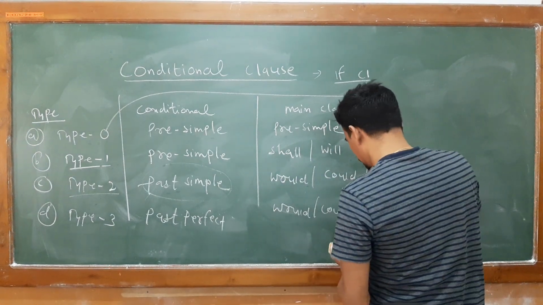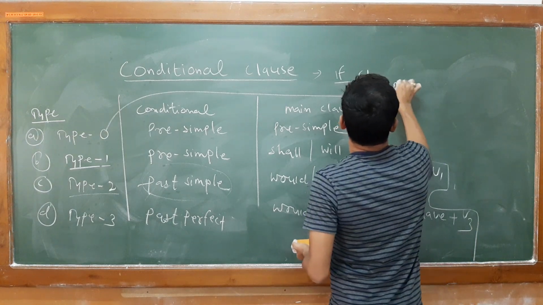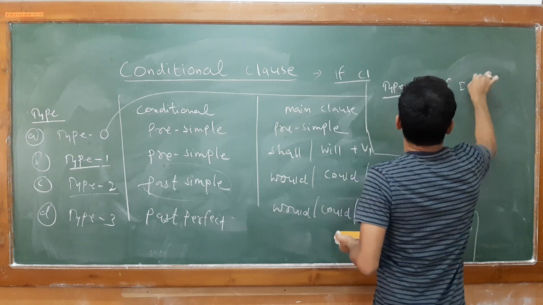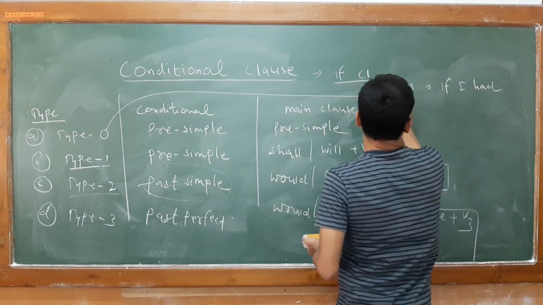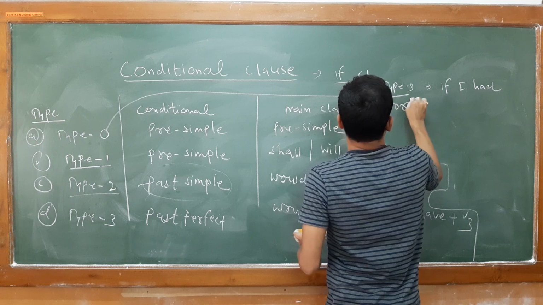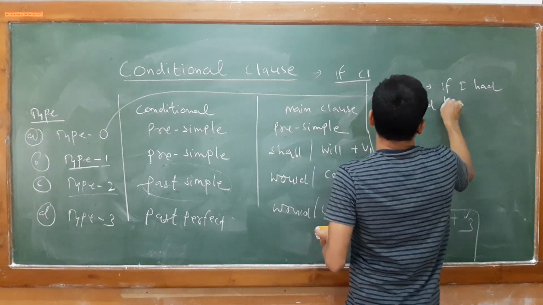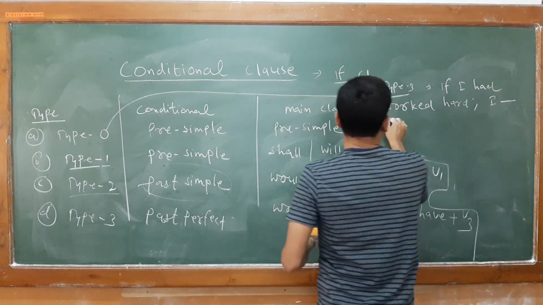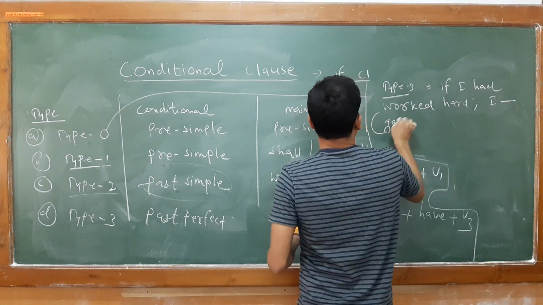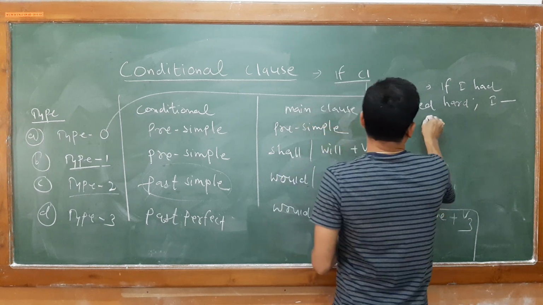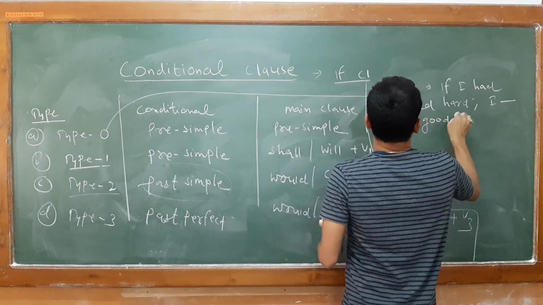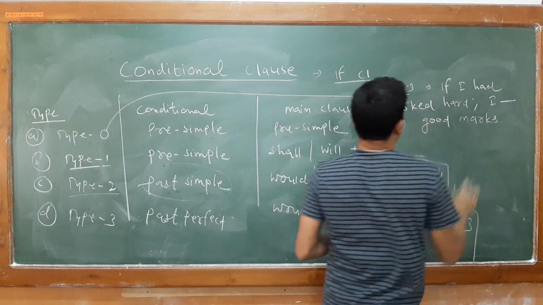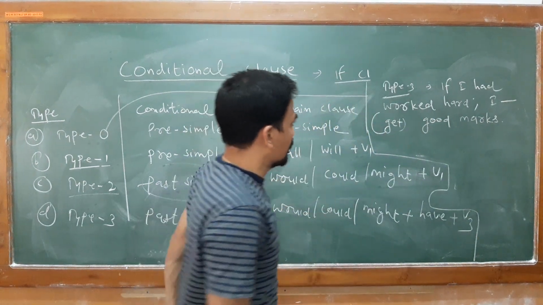In type 3 you see: if I had worked hard, I what had I best get good marks.